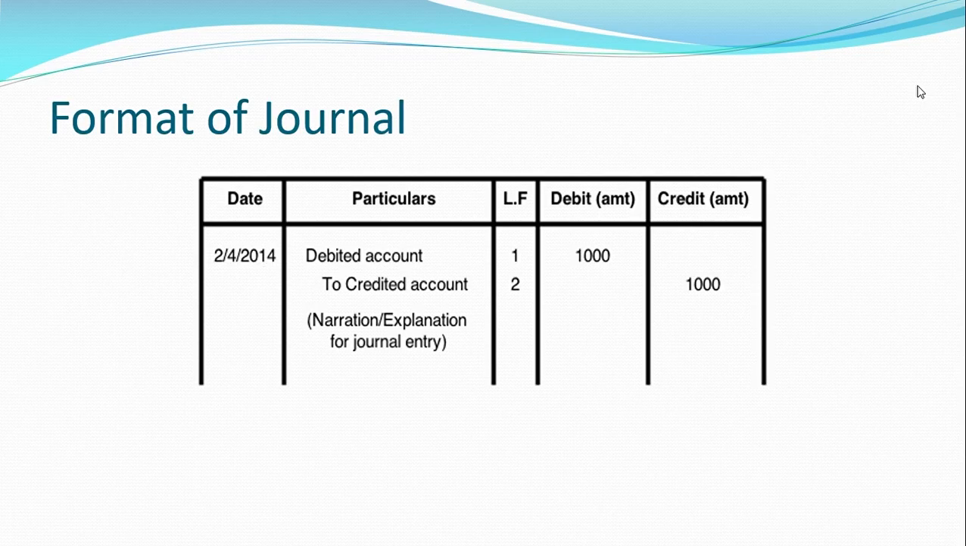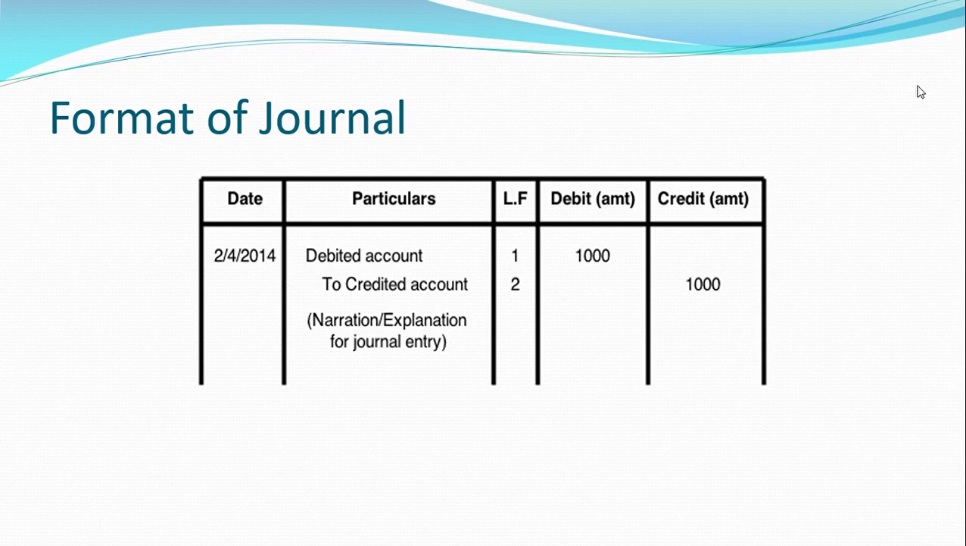Now this is the format of the journal. You can see on the screen that we have certain columns here. The first column is the date. I have told you that journal is to be prepared in chronological order. So as soon as the transaction happens in the firm, we need to pass the journal entry, date wise. The date is mentioned in the date column. Particulars is the column for writing the journal entry and narration. Narration is nothing but the explanation of the journal entry.